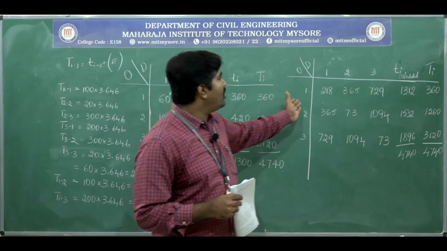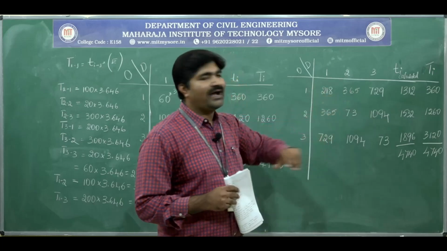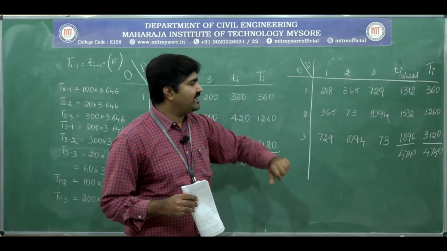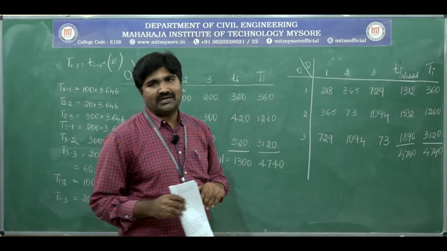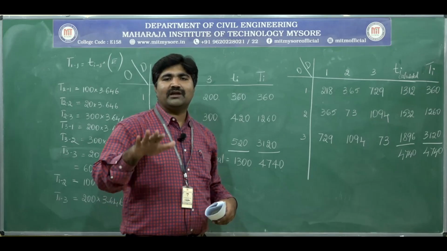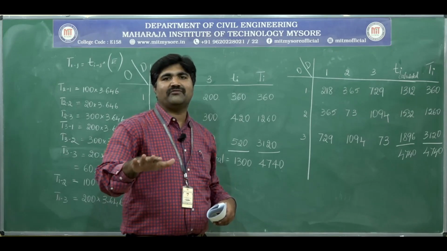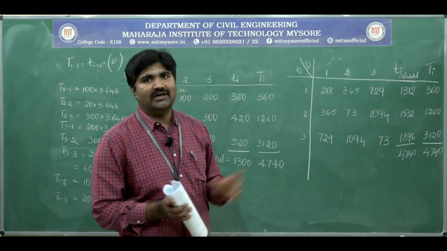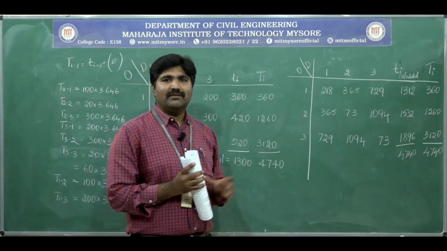In zones 121, 122, 123, it is over projected. And lastly here, 321, 322, 323, it is under projected. See, this is because we are assuming the same growth factor. We are assuming the same expansion factor or growth factor for the entire zone. We have taken the same growth factor for all zones. That is the drawback in this method.